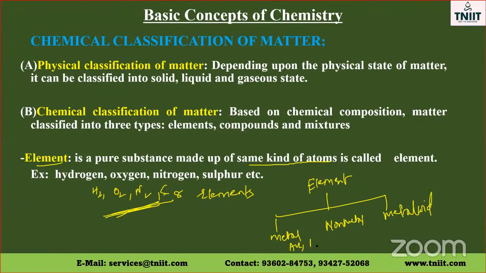Now, example for metal. Gold is an example for metal. Silver is an example for metal. Copper is an example for metal. Non-metals. Carbon is an example for non-metal.